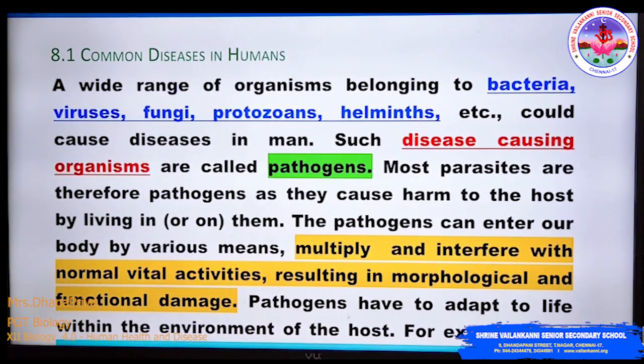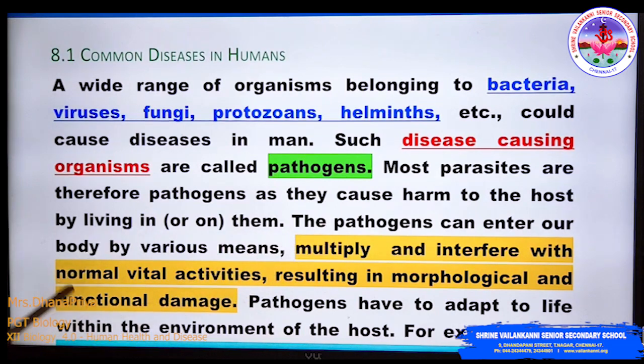Common diseases in humans: a wide range of organisms belonging to bacteria, virus, fungi, protozoan, and helminthes are the cause for diseases. The disease causing organism is called a pathogen. The pathogen is otherwise called a microorganism. These include bacteria, virus, fungi, protozoan and helminthes. Most parasites, what is a parasite? One who depends on another host. Most parasites are therefore pathogens as they cause harm to the host by living in or on it. When it is living in, it is called an endoparasite. When it is living out, it is called an ectoparasite.